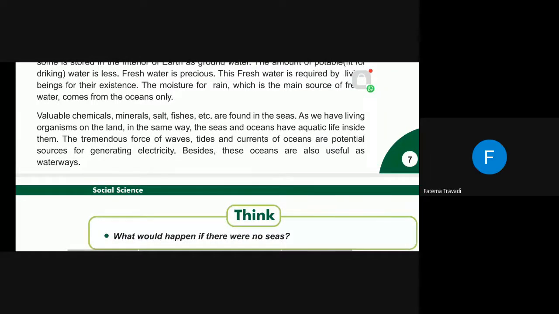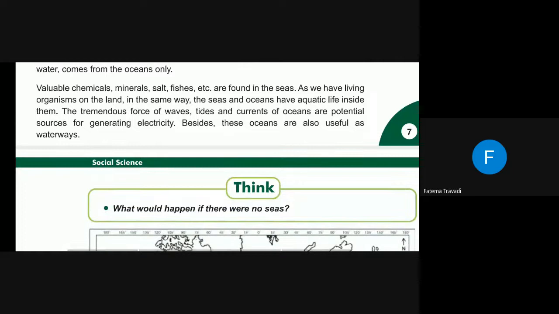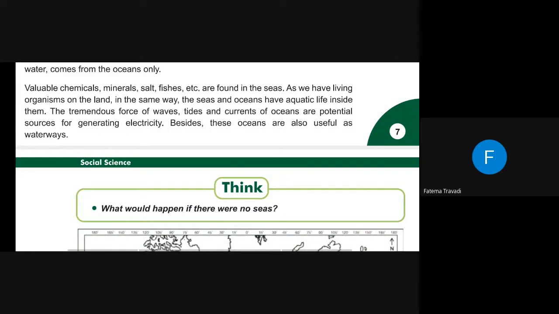The tremendous force of waves, tides, and currents of oceans is a potential source of generating electricity. Besides, oceans are also useful as waterways. So got it? These are the utilities of oceans. Clear?